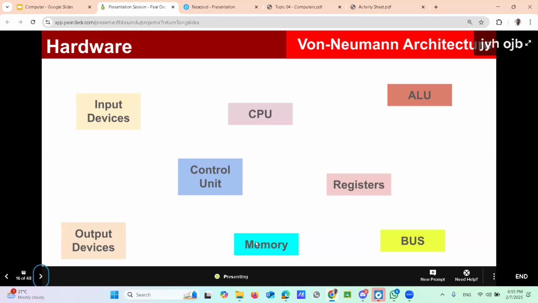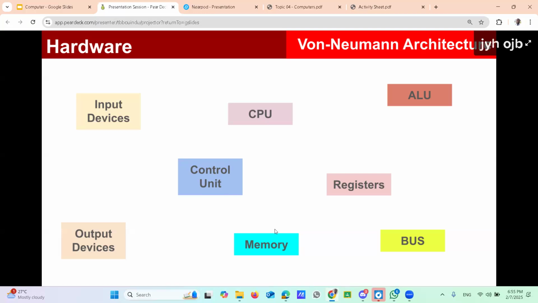Based on the previous topics, I think you know what computer memory is. In the earlier computers, the first generation computers, there was a concept where data and instructions were kept in separate memories. One memory for data, another separate memory for instructions.